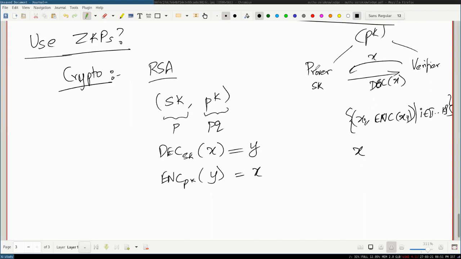So basically, the verifier gives a string X and asks the prover to decrypt it. And because every string can be decrypted, the prover will just decrypt and give it back. And now the verifier can check by encrypting it again and seeing if it gets back its input, right? So now I have a lot of pairs like this, right?